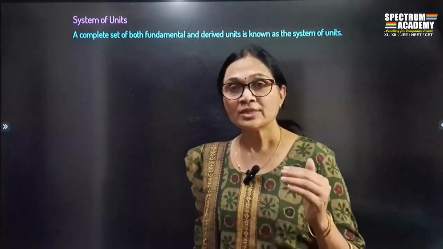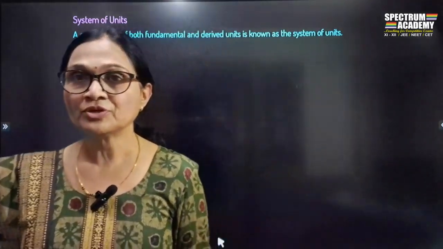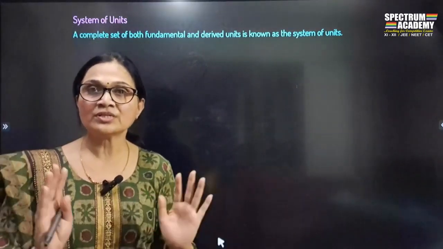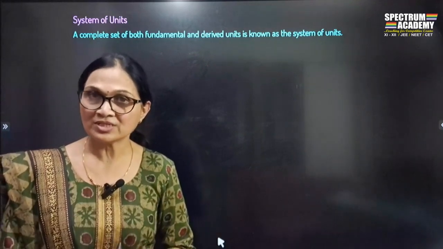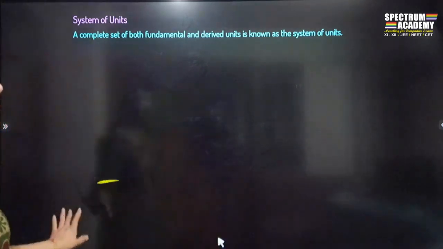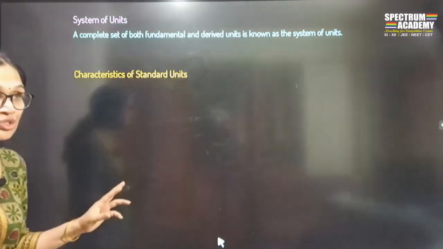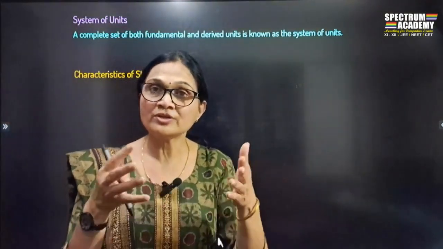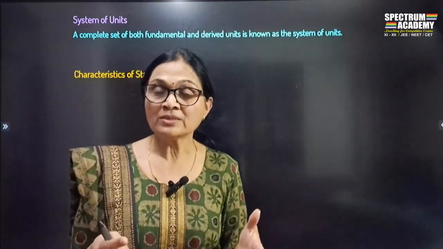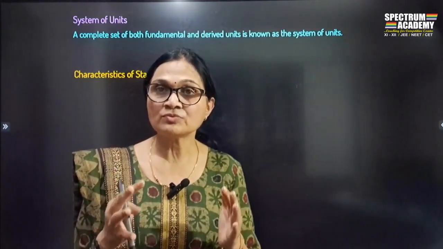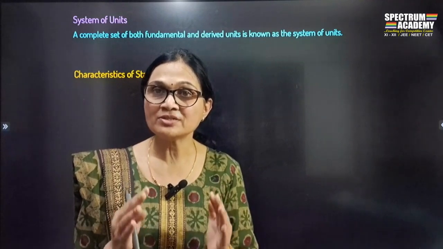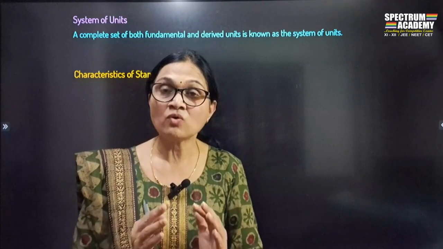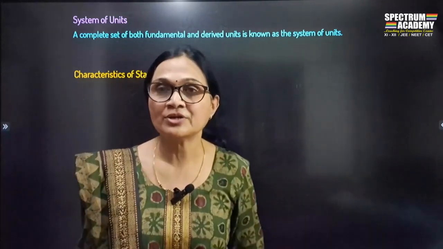So dear students, there were many systems that were used long back. Today you find that one universally accepted system is being used, which is the SI system. But before that there were many systems that were used, and these systems were using different sets of units. But when a common decision was taken that there would be a standard system of units, what would that standard be, and what is the characteristic of a standard unit?